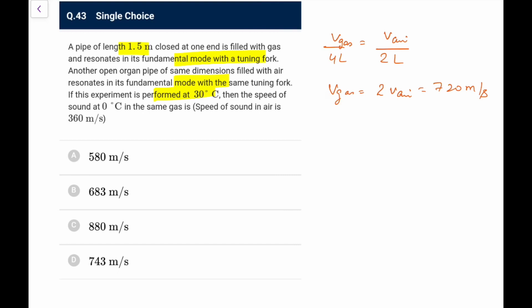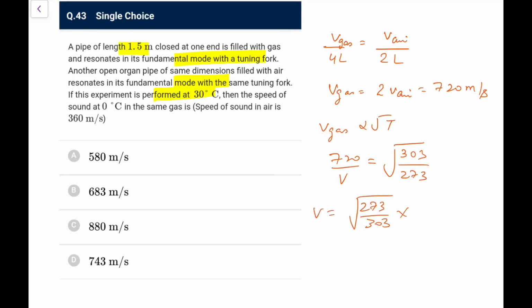So the speed of sound at 0 degree in the same gas. You know V of gas is proportional to root T. So 720 by V required would be, this T is 303, and that would be at 273. So V would be root of 273 upon 303 into 720. This is approximately 9 by 10, so root of 9 by 10 into 720, which is 720 into 3 upon root 10.